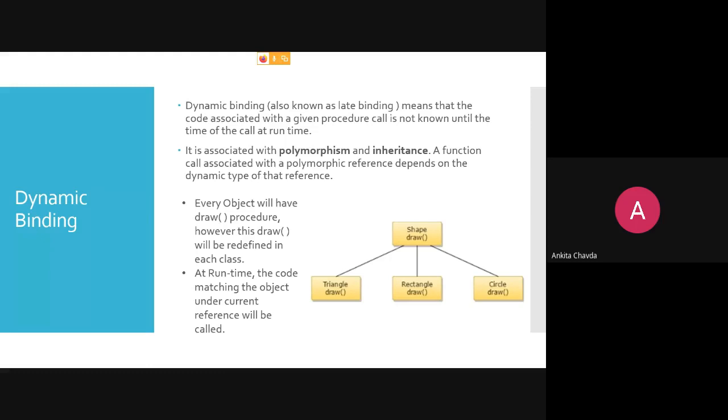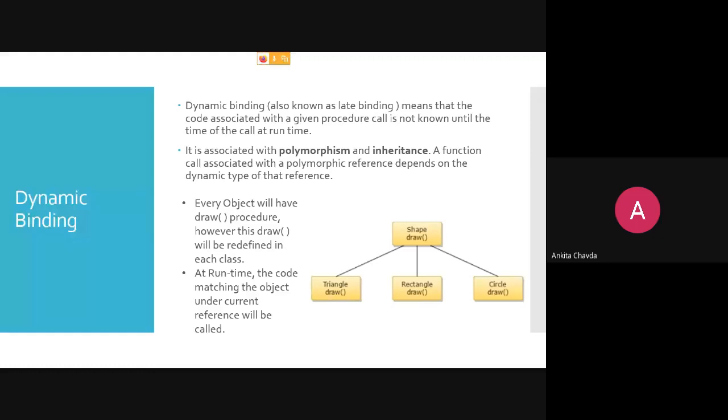It would be having some formula, right? That is not of our concern right now. Then it has three children: triangle, rectangle, and circle. Each and every class has the same name, draw, D-R-A-W.